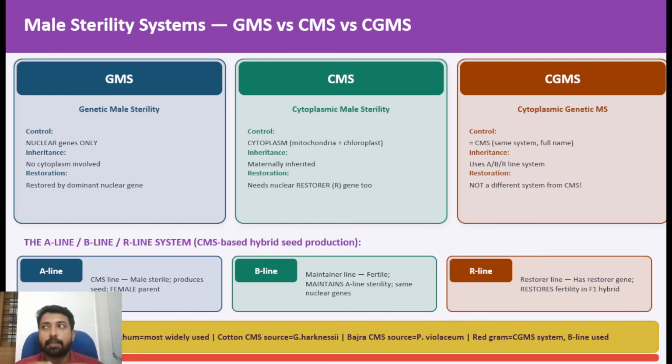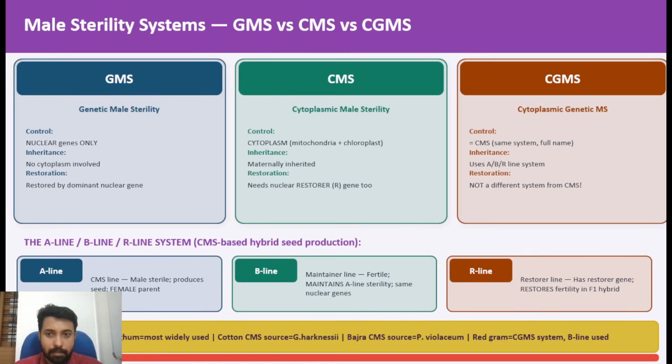For example, a question comes at an applied level: which of the following male sterility systems is most widely used in red gram? At the crop level also you should be very clear which male sterility system is commonly used in which crop. For red gram, the answer will be GMS, genetic male sterility.